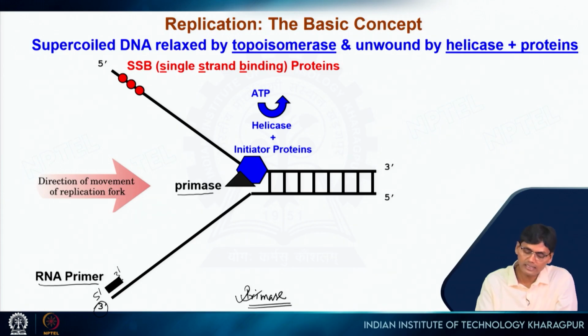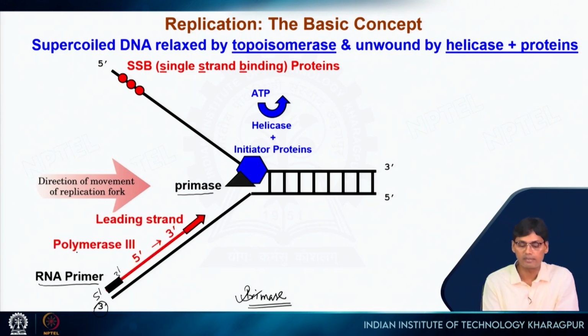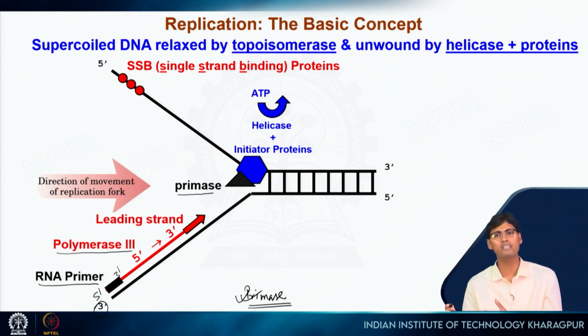So now in this short segment of RNA primer you have a free OH group at the 3' end, and now DNA polymerase can extend this chain. As you can see here, in this case specifically, this is called DNA polymerase 3. You will see DNA polymerase 1, 2, 3, many things.